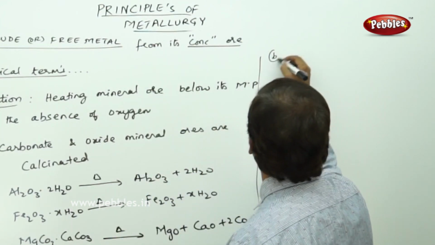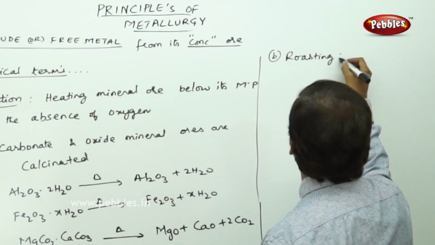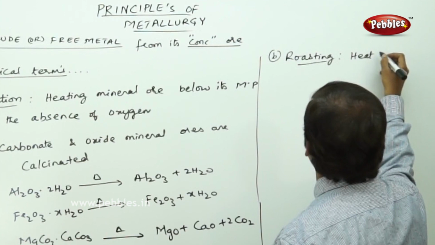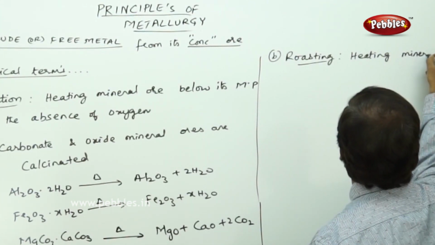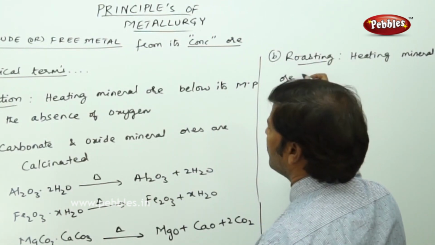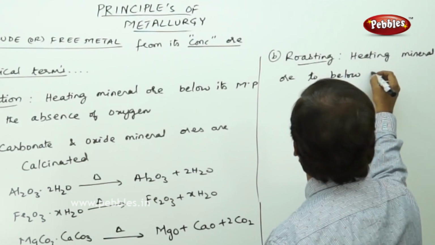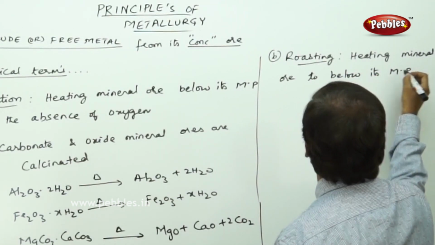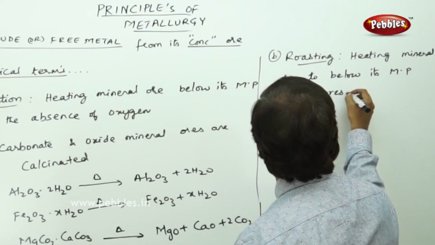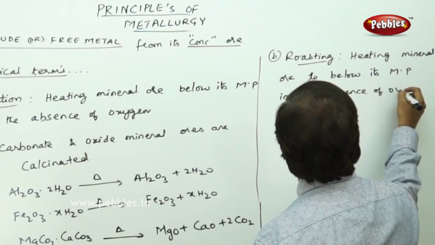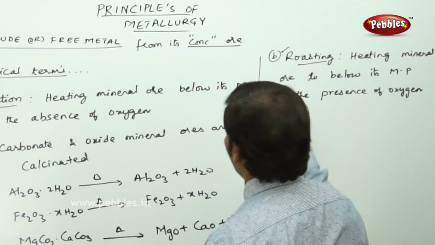If you go for the second case, B, roasting: heating a mineral ore below its melting point in the presence of oxygen, we call it roasting.